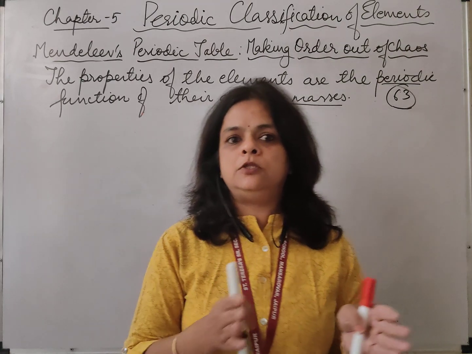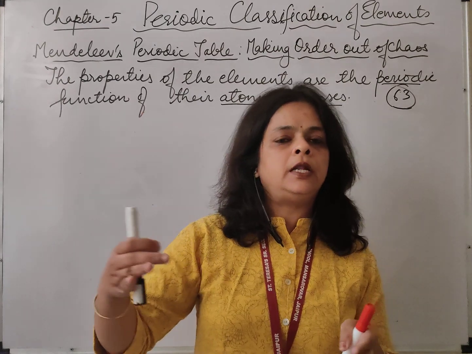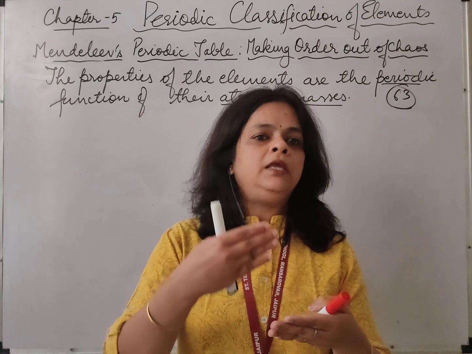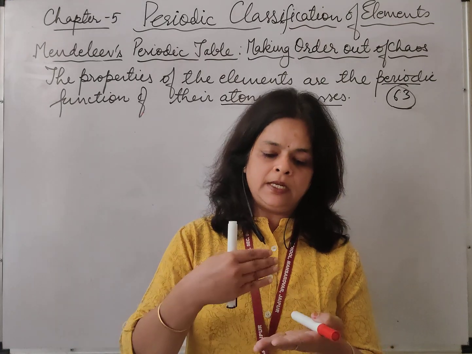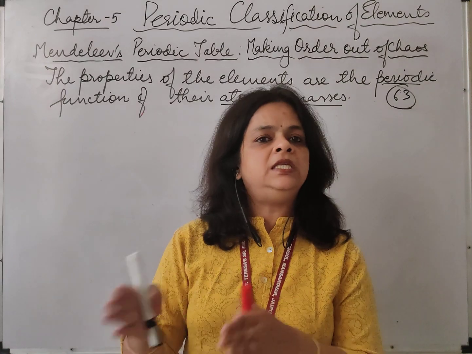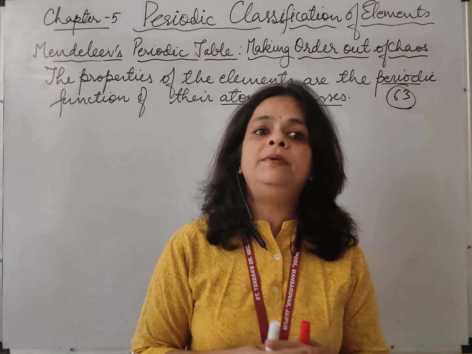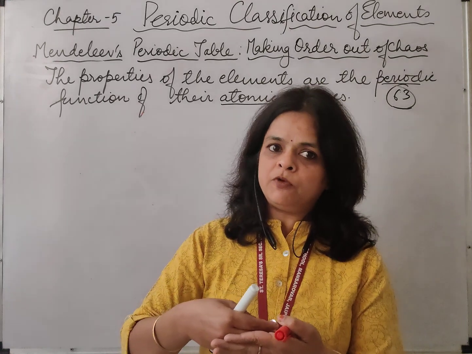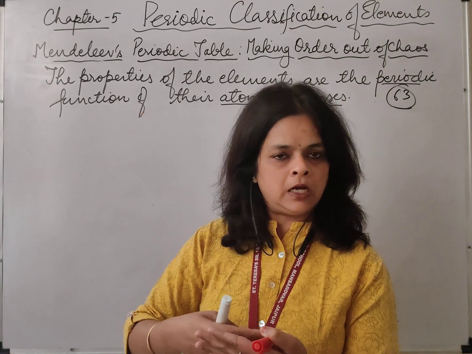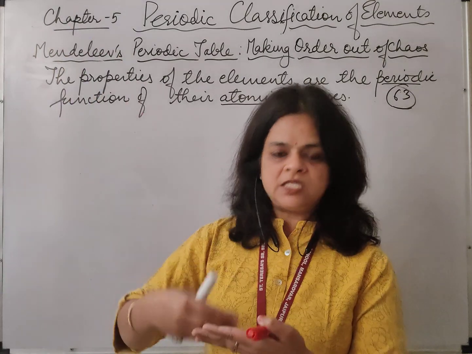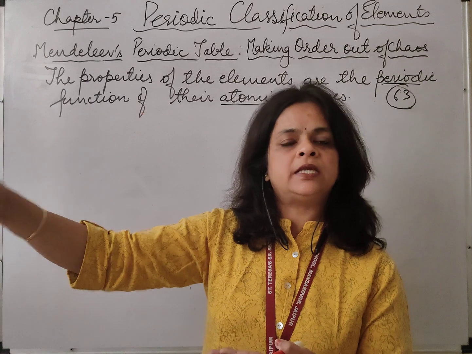Now he took 63 cards, and on each card he wrote down the name of that element, and with that name he wrote the formula of its oxide and the formula of its hydride. He started arranging these cards in different groups on the basis of similarities in their properties. If this is the formula of the oxide and this is the formula of the hydride, he would pin it on the wall in one group. This is the formula, he would pin it in the second group.